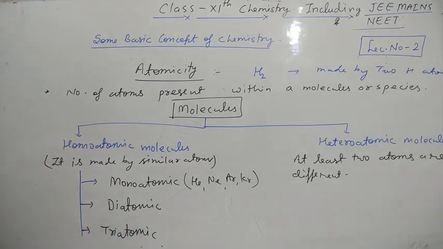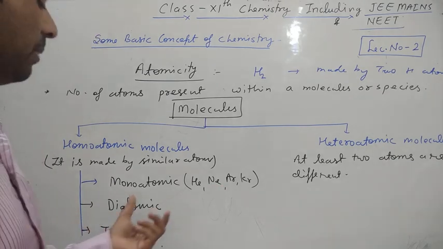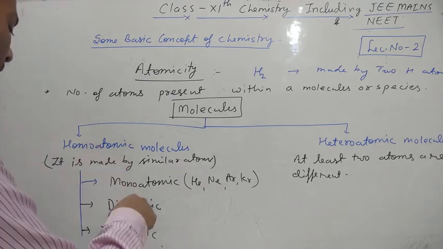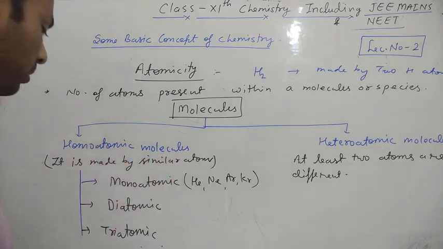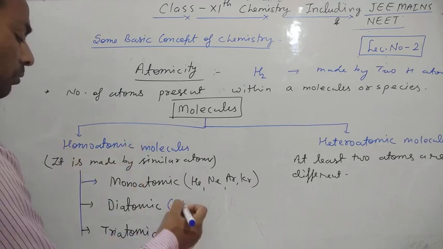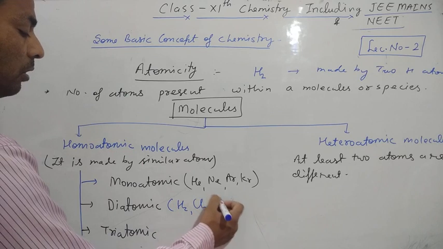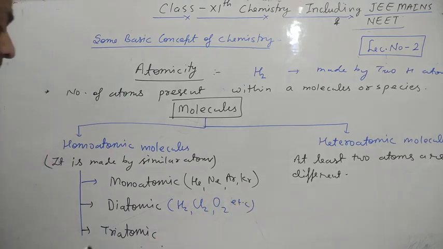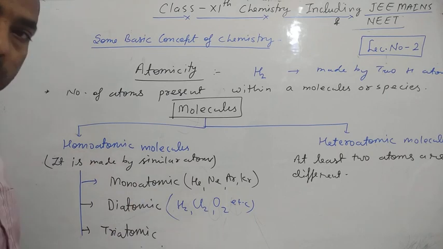Clear? Diatomic means it is made by two atoms, two similar atoms, because it is related to homoatomic. So it is made by two similar atoms like H2, Cl2, O2, etc. So look here, these all are diatomic molecules but homoatomic.